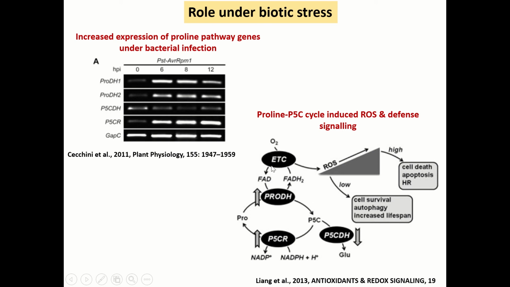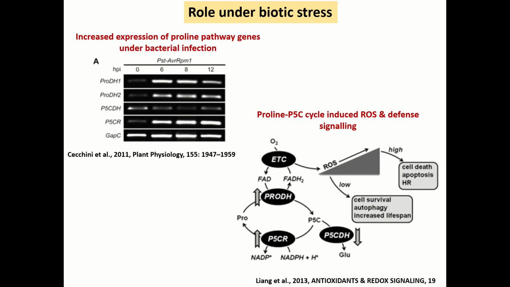there is the production of reactive oxygen species, that is superoxide molecules, coupled with the electron transport chain, which now mounts the defense signaling pathway depending upon the quantity of ROS molecules produced. For example, if the ROS molecules are produced in a higher quantity, it leads to cell death, apoptosis, or hypersensitive reactions. Whereas if ROS are produced at a lower quantity, it mounts the defense signaling pathway and helps in cell survival, autophagy, and also increases the lifespan.